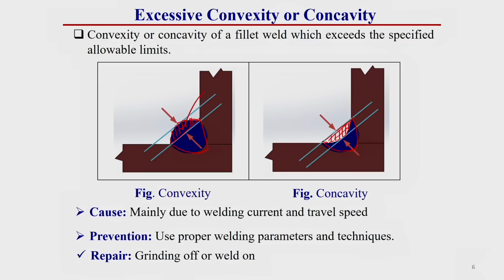So, how can we repair these types of welding defects? If it is convex in nature, then we just have to grind off this excess portion, or if it is concave in nature, then we have to fill this portion by re-welding. So, it can be repaired by grinding off or welding on, depending upon its convexity or concavity respectively.